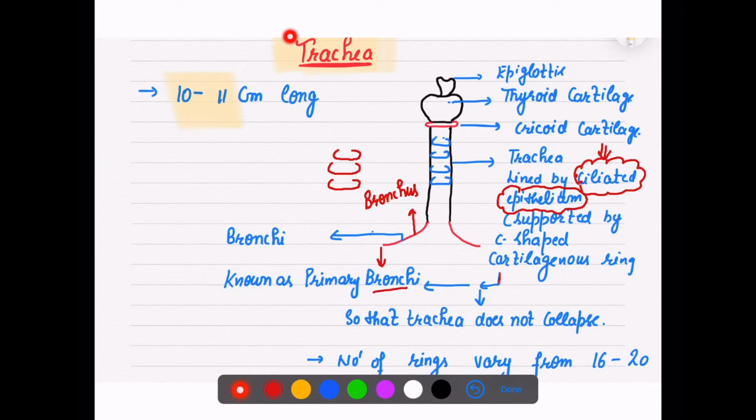Why do they have cartilaginous rings? So that the trachea does not collapse even in absence of air. Even if suppose for a few seconds there is no air, the trachea should not collapse. The number of rings in a trachea can change depending on the organism. It can be from 16 to 20 in number.